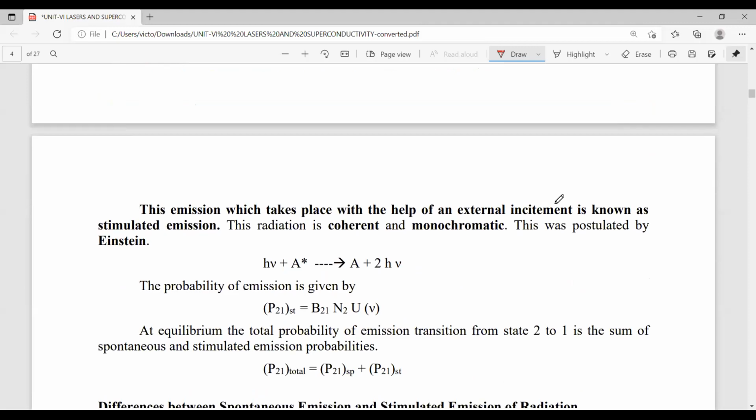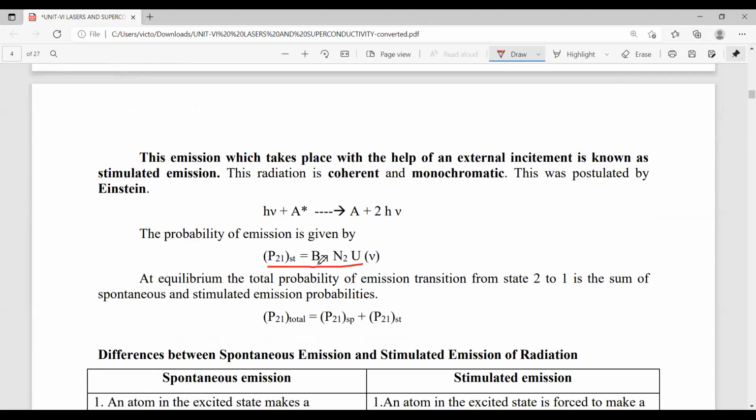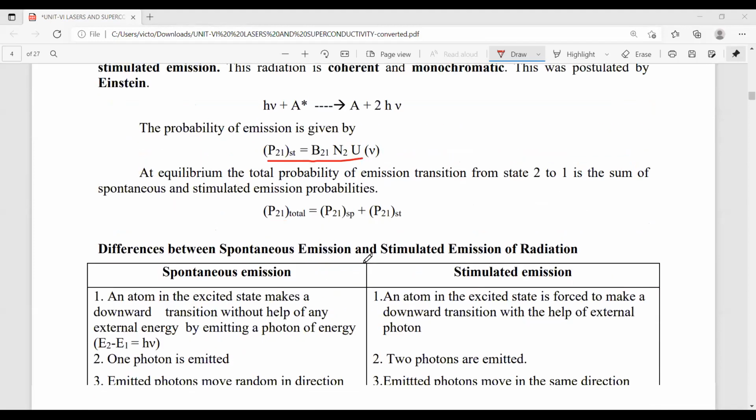In this process, the probability is expressed as P21 ST. Here P21 is the probability of transition from the second energy level to the first energy level, and ST indicates stimulated. B21 is the Einstein coefficient for stimulated emission, N2 is the number of atoms in energy level 2, and U nu is the energy density.